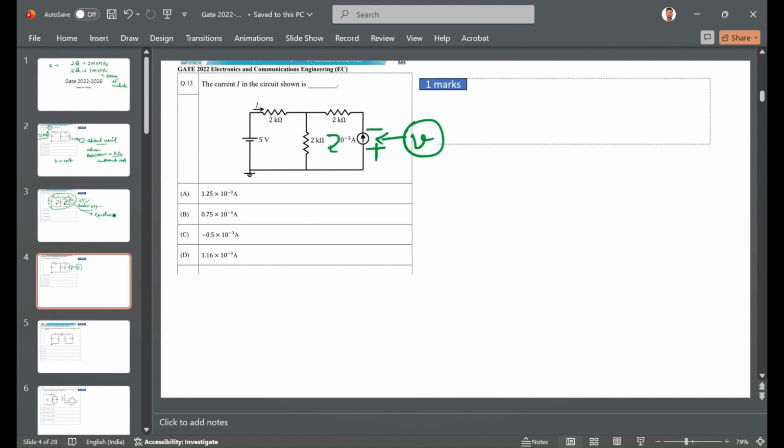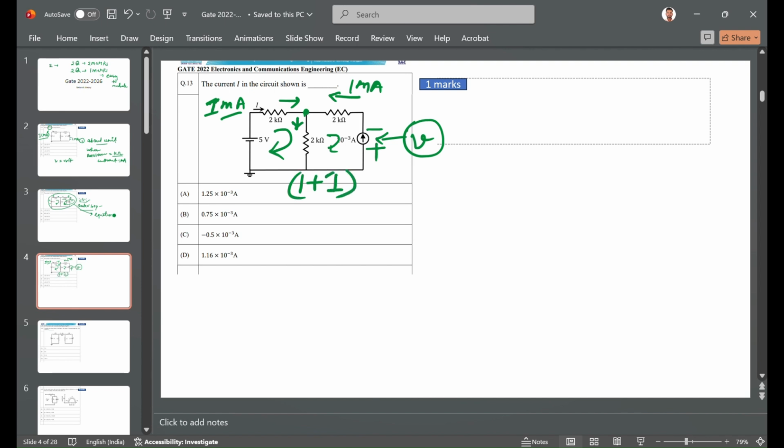And what else? Thirdly, it is good, yes, but why is this good actually? Because this is a node, it is I coming from here, and 1 milliampere is also coming. I have already taken I in milliampere, so 1 milliampere is coming from here, and according to KCL, 1 plus I will flow from here.